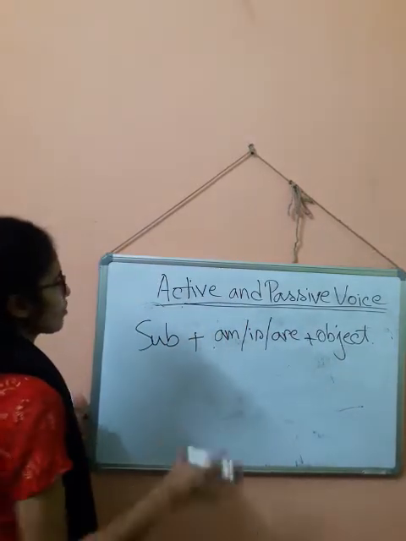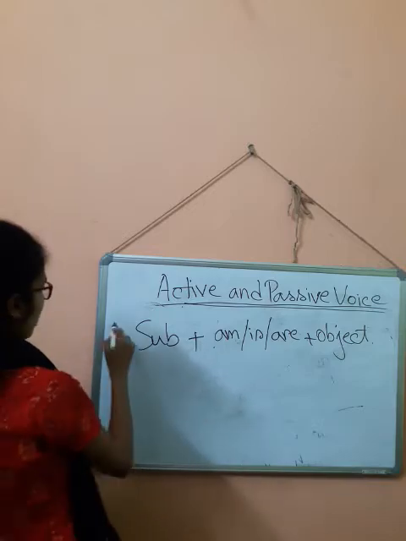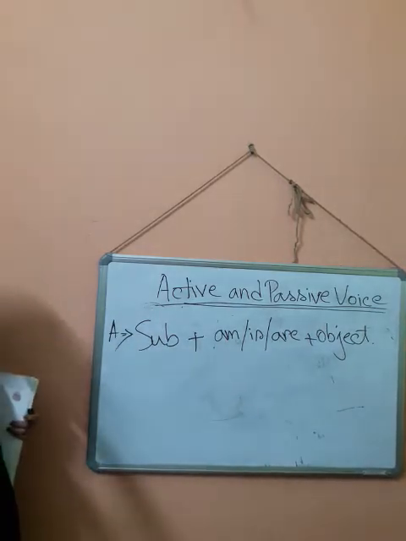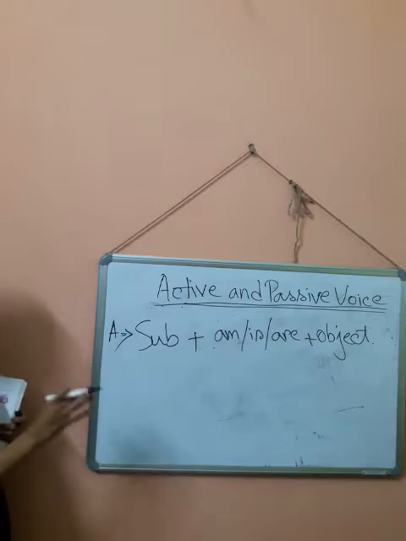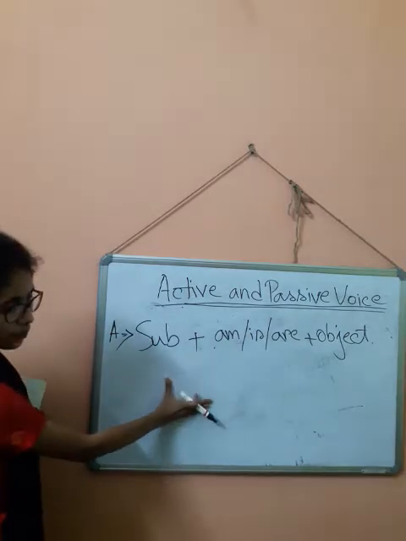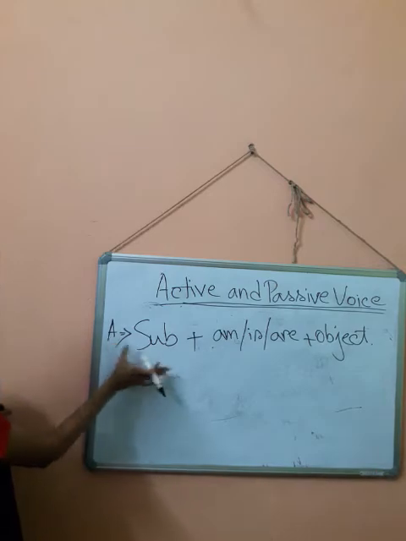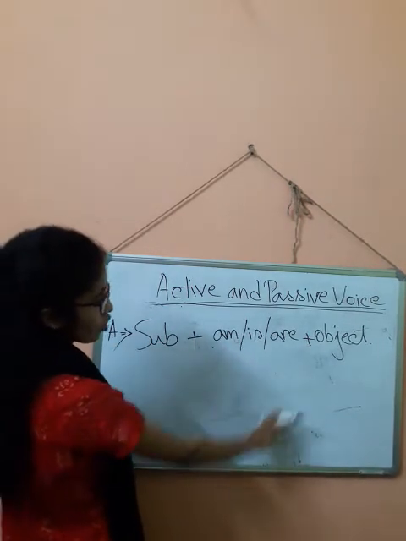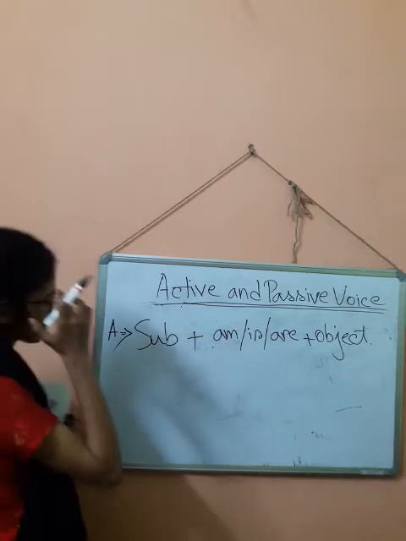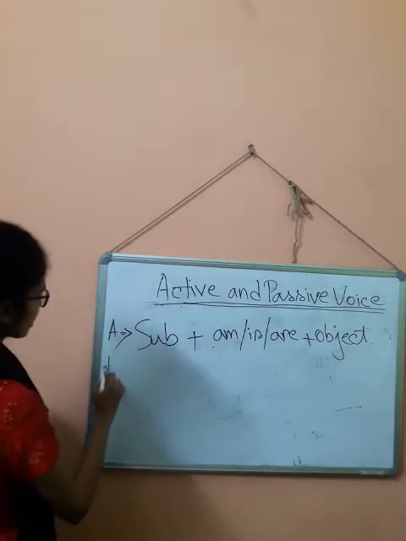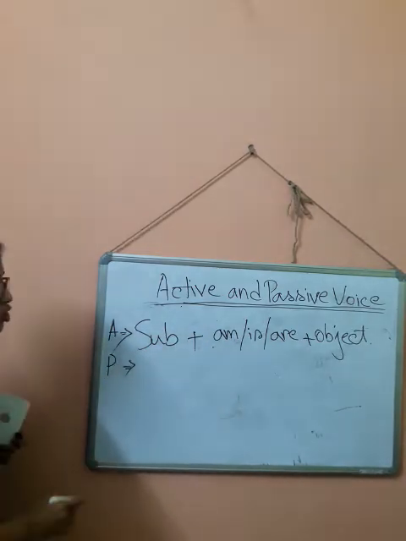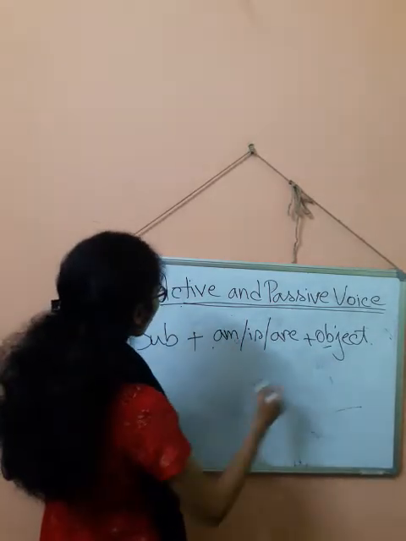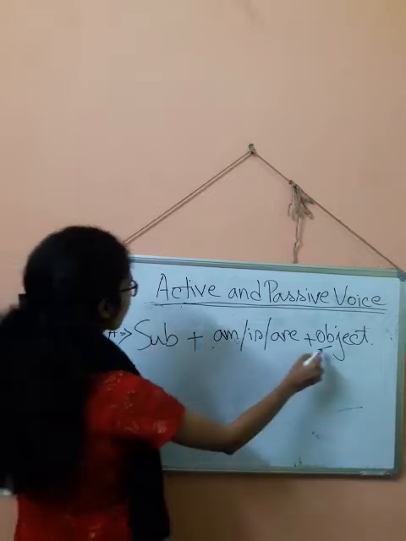So when we are making it passive, this is active voice. Okay. So watch the board at first, then I will continue. In active voice, the structure is subject plus am or is or are plus object. I am talking about simple present tense. Remember, don't get confused. In passive voice, what happens? Just as the general rule, the object will come forward.